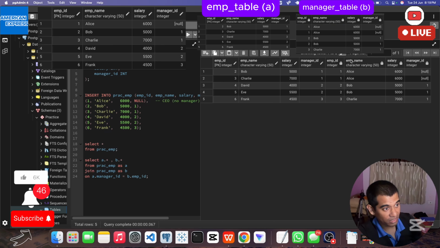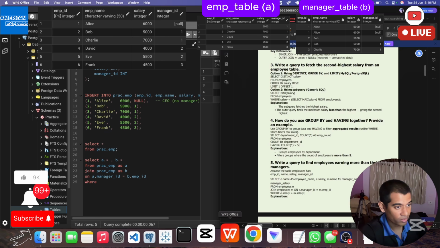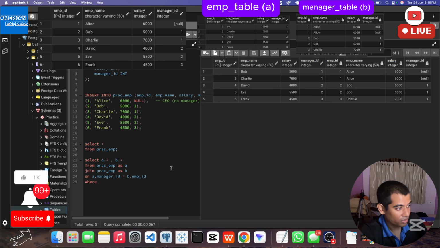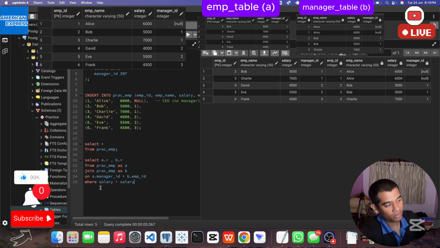And as we have got the table right now, what we will write, where. What was the question? Employees earning more than manager, where employee salary more than manager salary. So right now tell me, employee salary more than manager salary. So what should I write here?